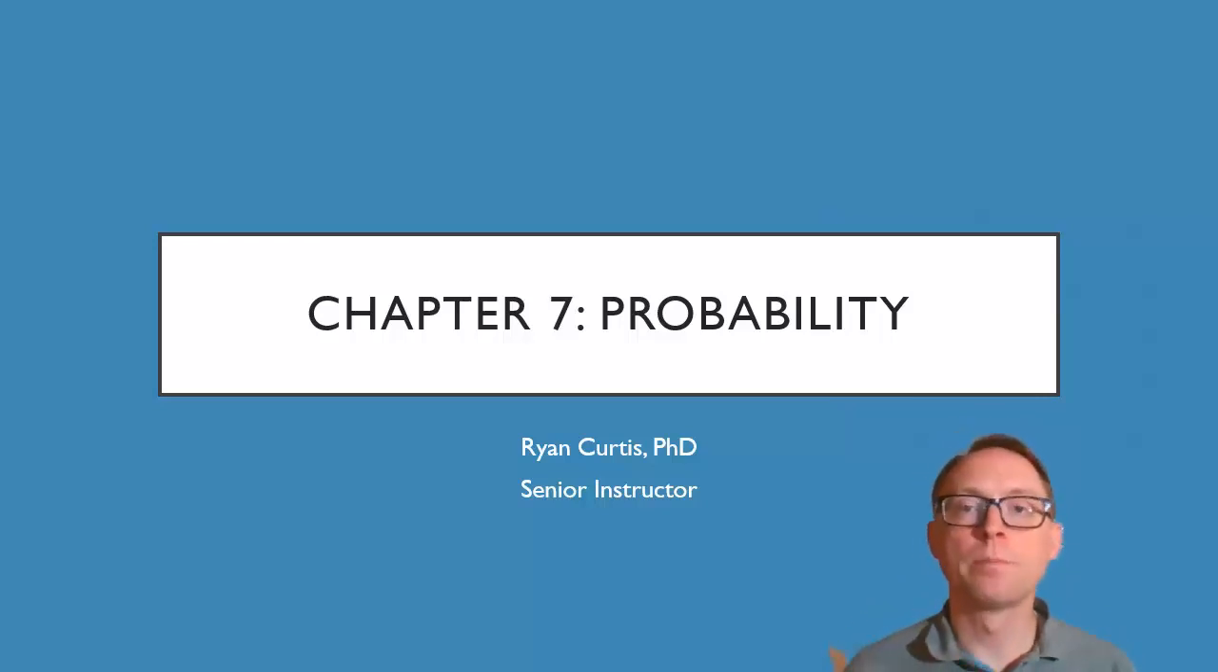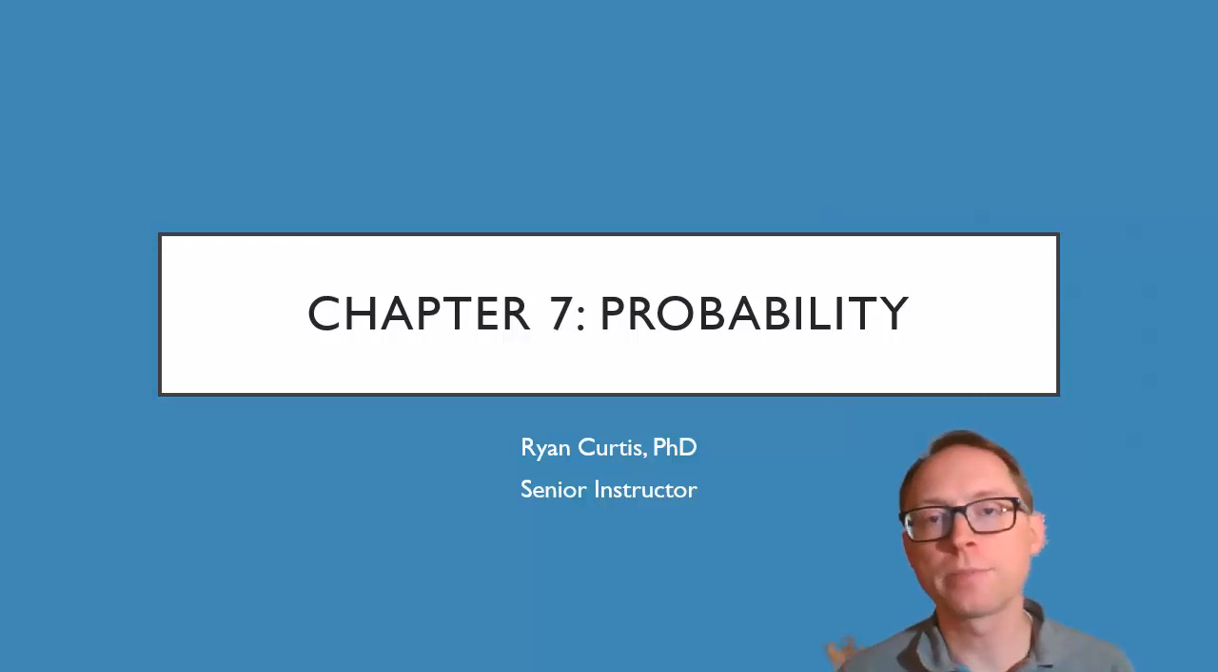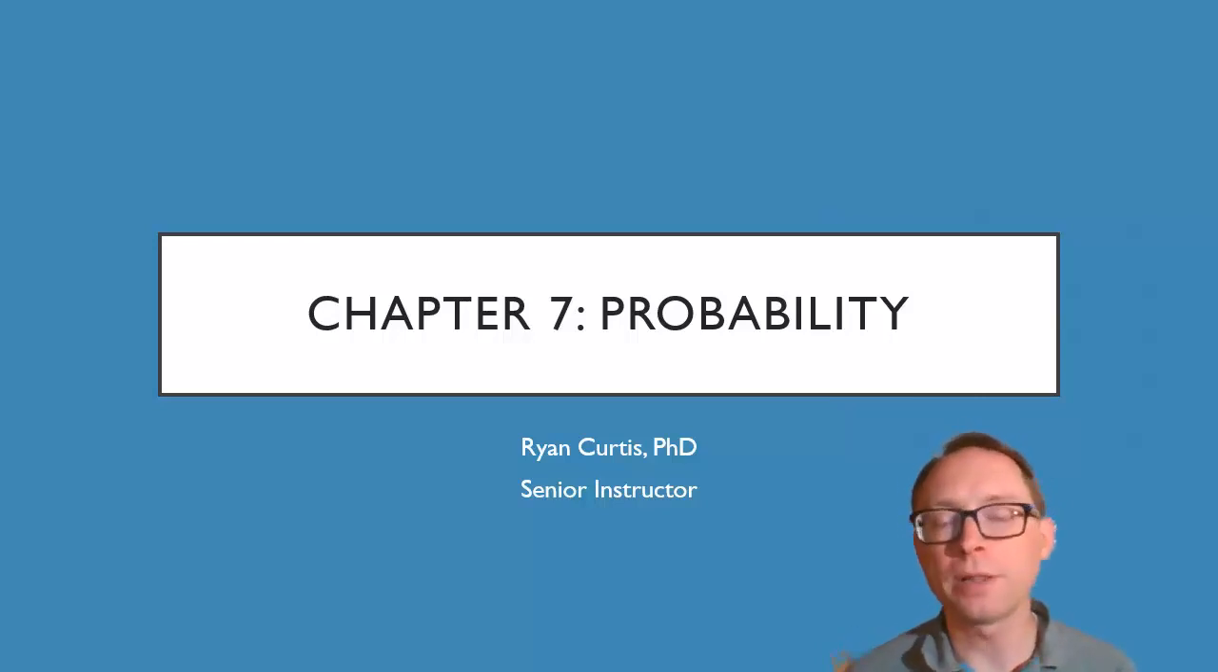This is probability. Chapter 7 is about the basic idea of probability. Let me tell you why this is an important chapter. We're actually not going to spend a ton of time doing just probability stuff in this class, but probability is the bedrock of how we generally do hypothesis testing.